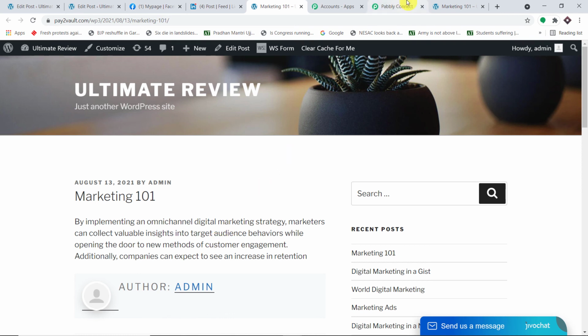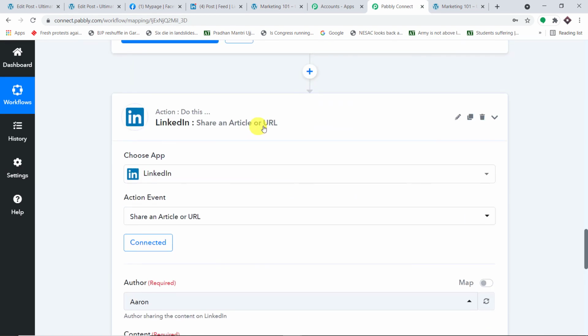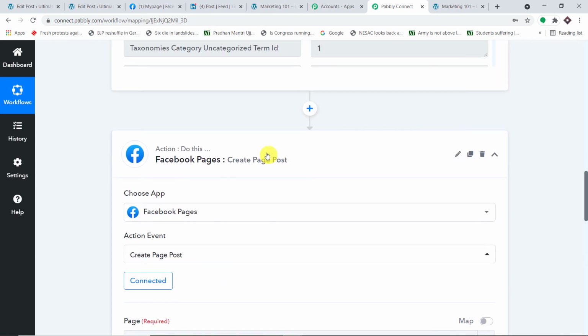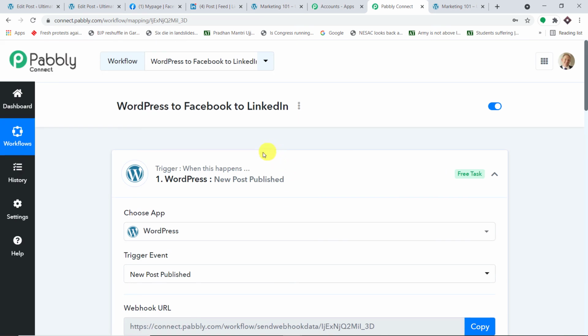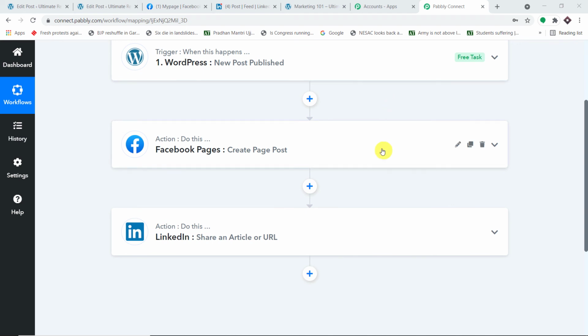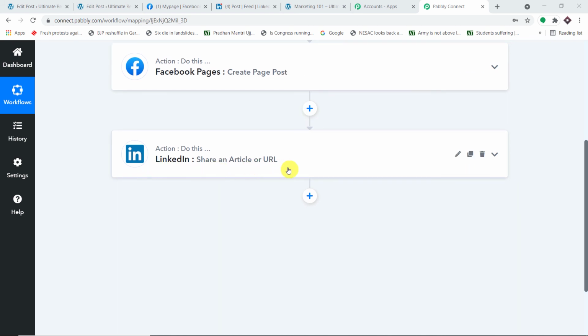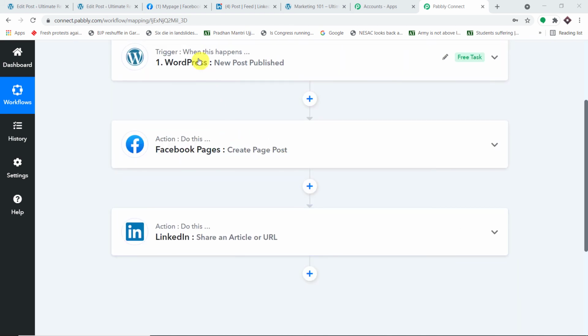Now, before you leave, let me explain the whole mechanism in a nutshell. Let me go to Pabbly Connect and minimize this action window, and minimize the trigger window. So basically, this is the whole process in a nutshell. First, you integrated WordPress to Pabbly Connect, and after that you published a post. After publishing the post, you used the same details to create a post on Facebook pages. After that, you introduced LinkedIn to create one more post. So now we have a perfect flow of data between WordPress, Facebook pages, and LinkedIn. Awesome.